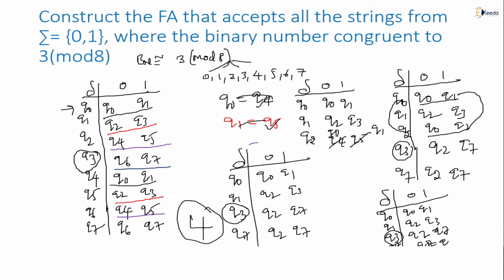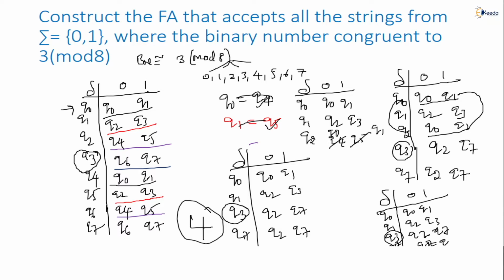I am repeating again, 3 modulo 8, right? There are 8 states I wrote, but by looking at this, some states are equal. I made the equal states one and minimized. After minimization, some modification is needed. See, as it is we wrote, but Q4, Q5 we already removed, right? So I no longer need those transitions. When we combine Q4, Q5 or Q7 with another state, there is no need to write them in the transitions.